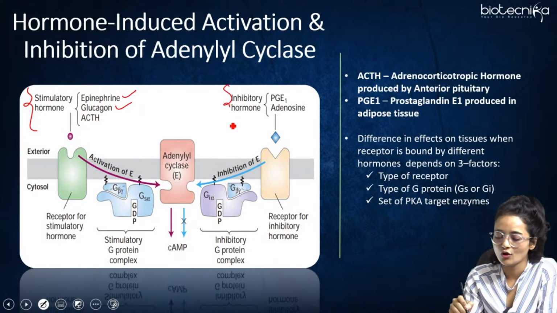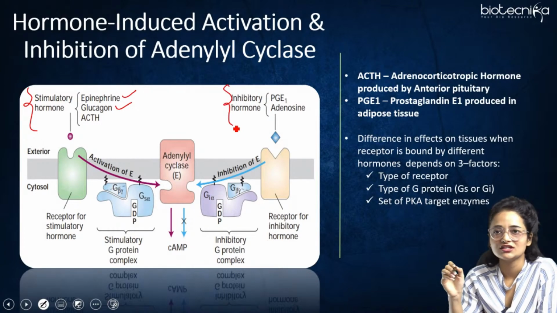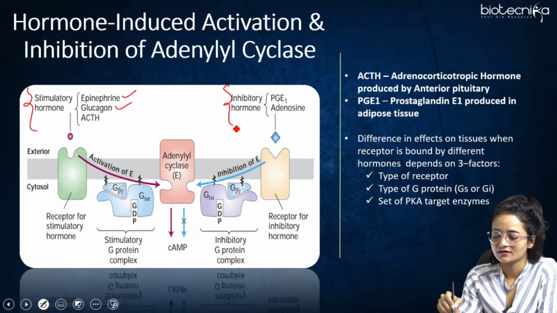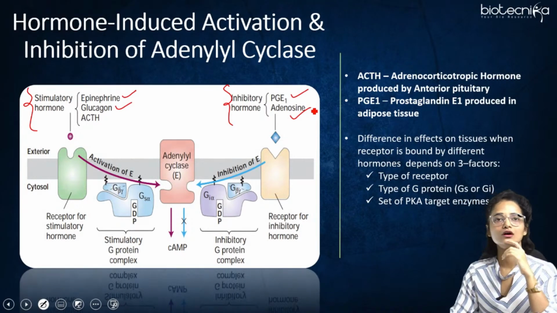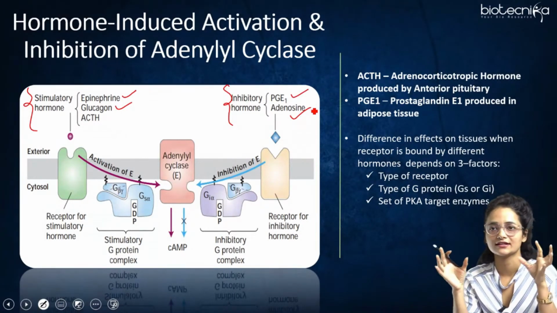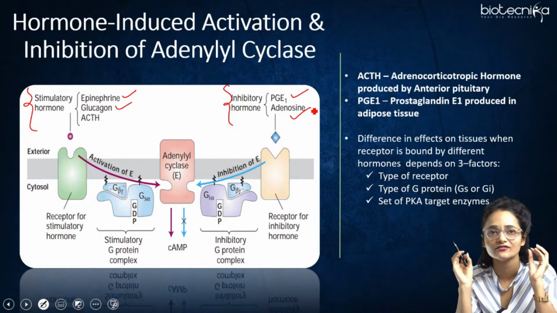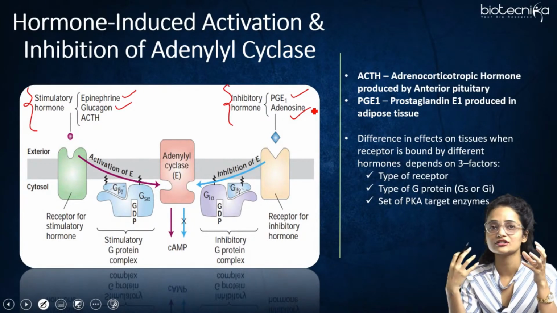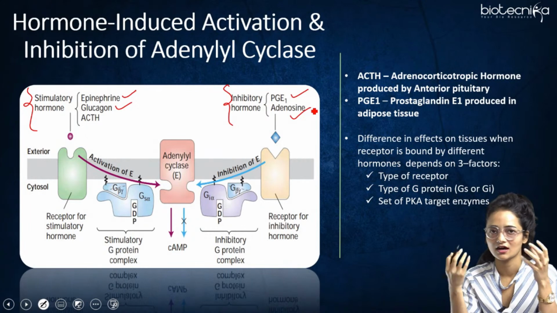And the inhibitory hormone being given is PGE, that is prostaglandin E, which is majorly produced in adipose tissue. So this is the inhibitory hormone, and also adenosine. These different types of hormones produce different responses inside our cell.